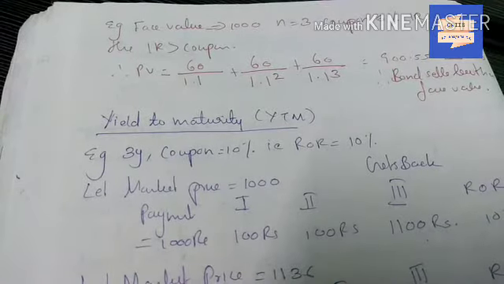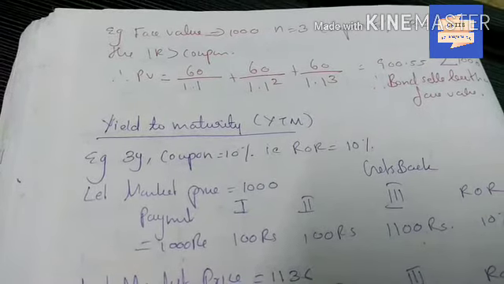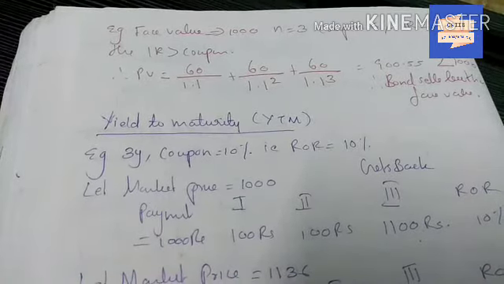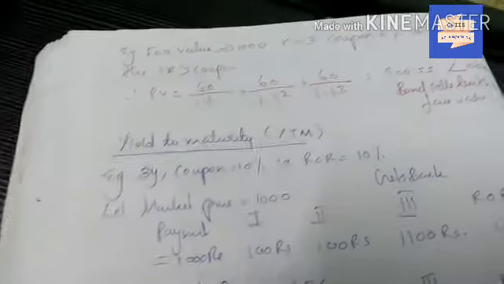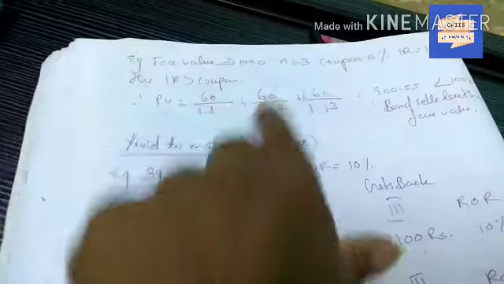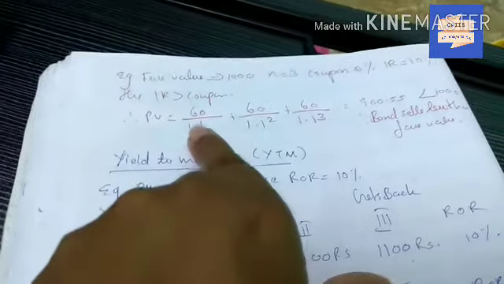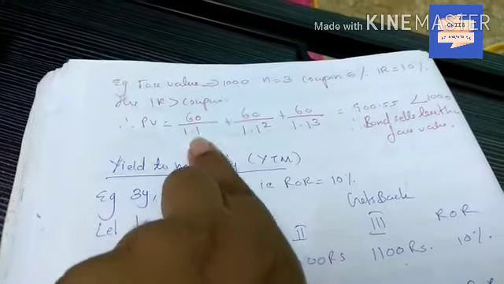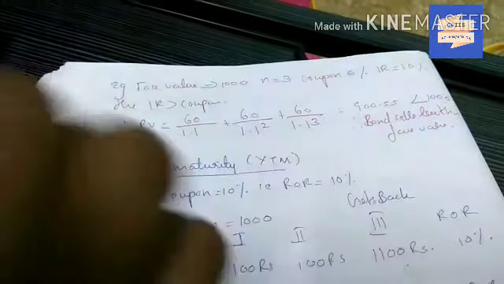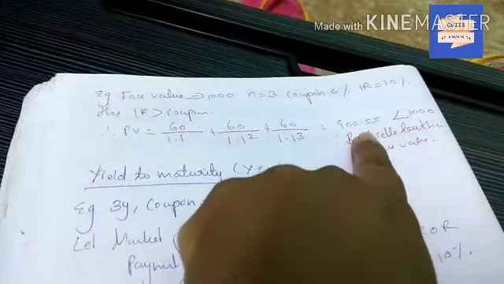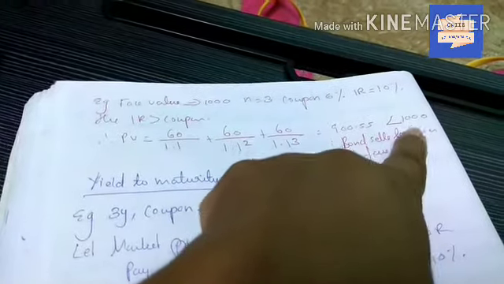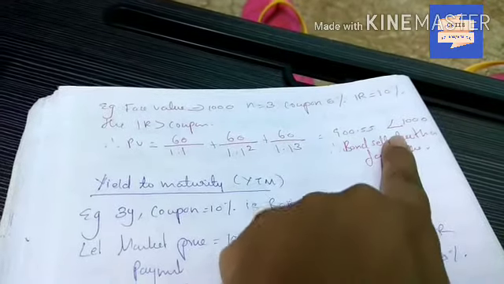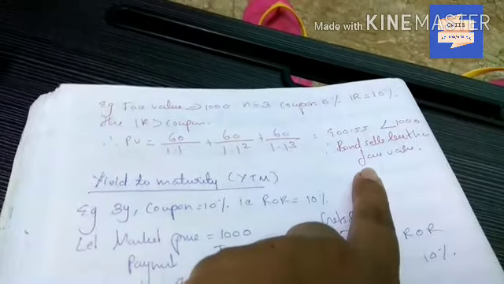So present value equals the coupon, 1000 into 6%, that is 60 rupees: 60 divided by 1.1, plus 60 divided by 1.1 squared, plus 60 divided by 1.1 raised to 3, plus the face value in the third year. We do this for the number of years: first year, second year, third year. Here 1.1 comes from 1 plus 10 by 100. So the answer is 900.55, which is less than the 1000 face value. That is, interest rate greater than coupon, the present value is less than face value, and the bond sells for less than face value.